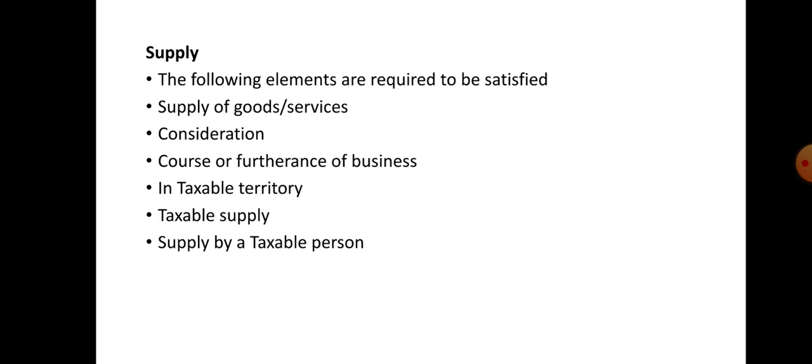Next, one more term we have to understand about supply is deemed supply. It provides that where a person acting as an agent, for an agreed commission or brokerage, either supplies or receives any goods or services on behalf of any principal, the transaction between such principal and agent shall be deemed to be a supply. Deemed supply means any person acting as agent for an agreed commission or brokerage.